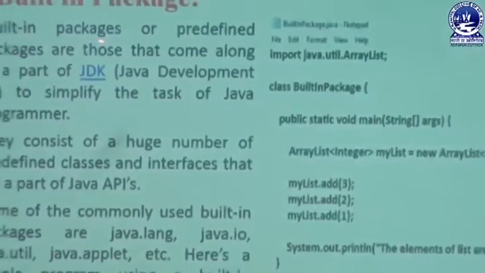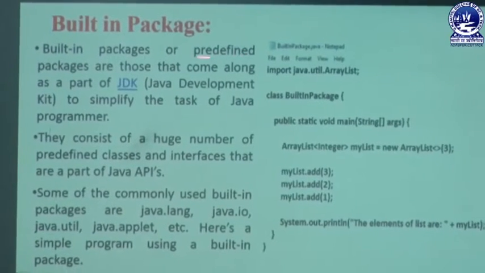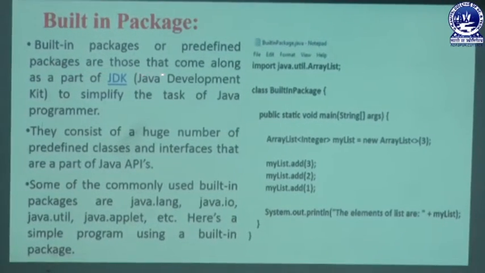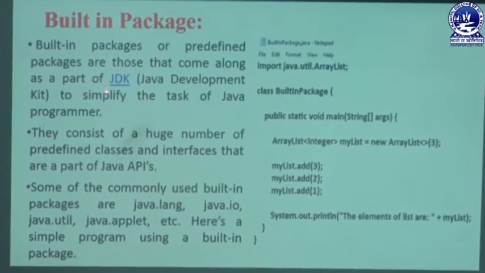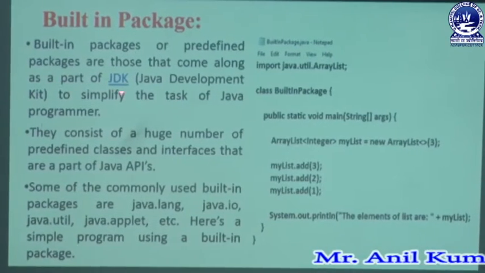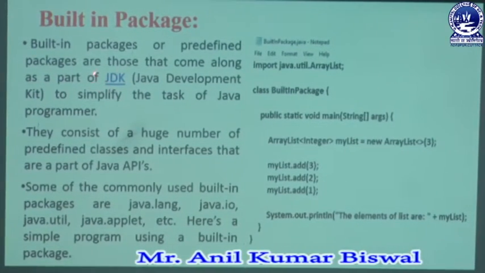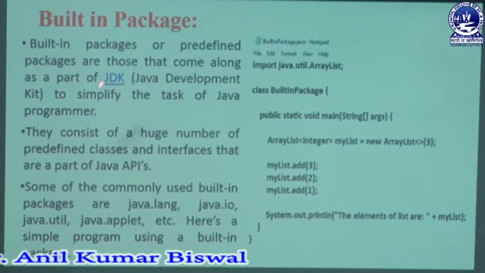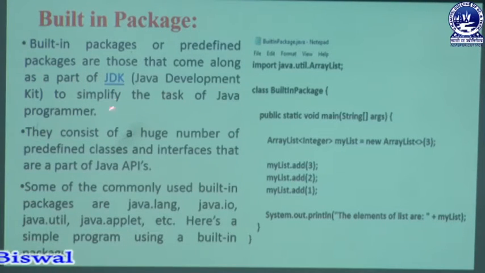Here it is also written that the built-in packages or predefined packages are those that come along as a part of the JDK. We know that every type of package is related to the Java Development Kit, which especially simplifies the tasks of the Java programmer. This JDK environment provides an interface, or we can say an engine.